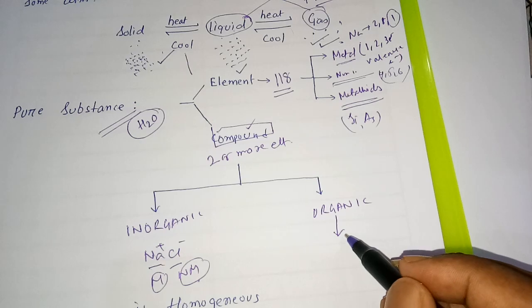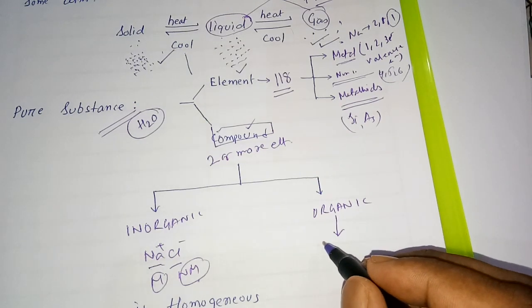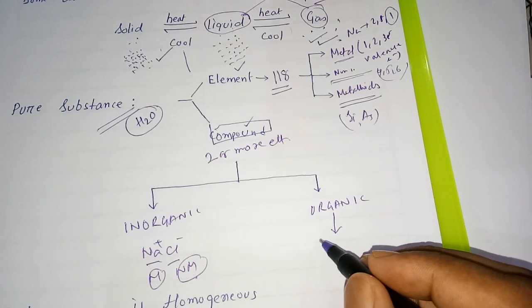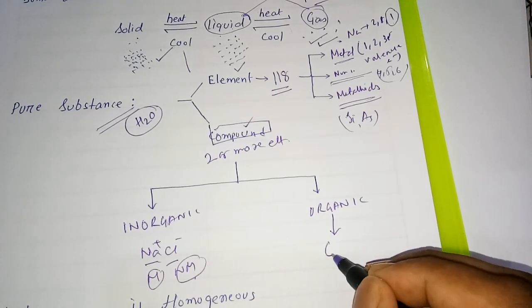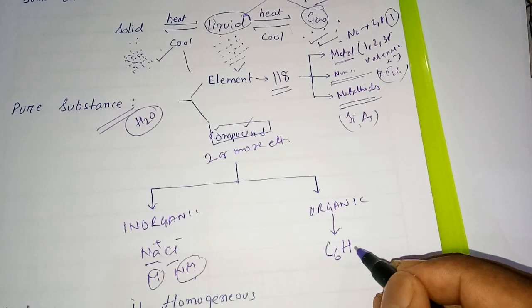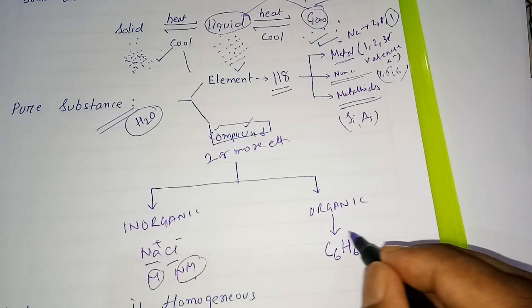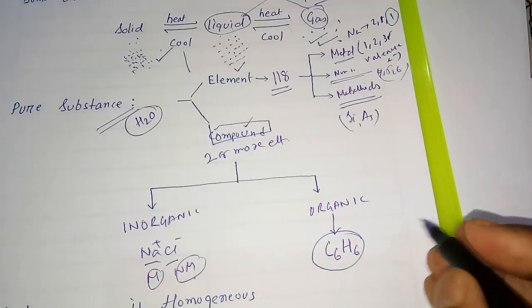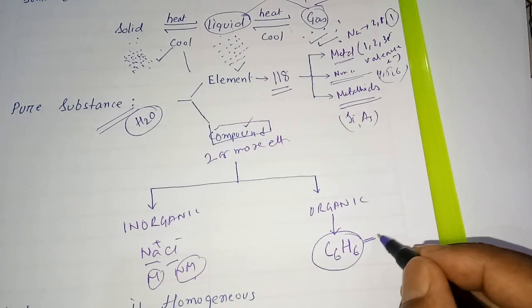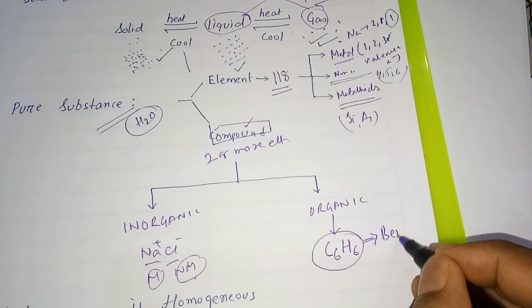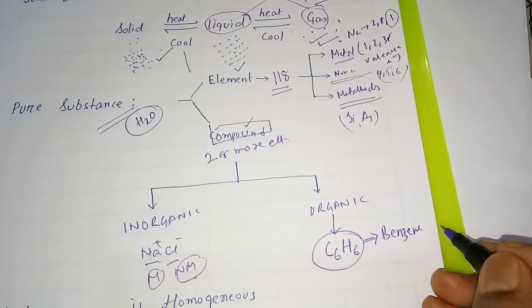Organic compounds are elements combined in covalent bonding. This is C6H6, student, which last year we have read. This is one of the famous compounds, benzene.